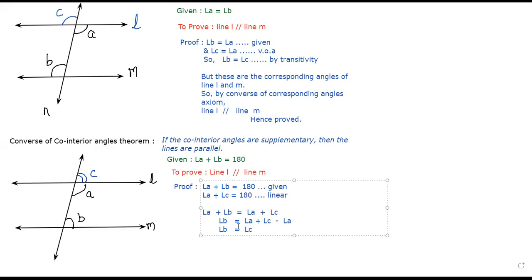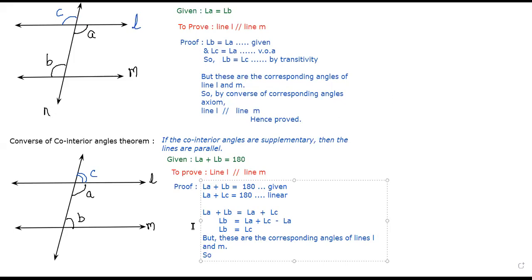But what are B and C? Corresponding angles. Correct. These are the corresponding angles of lines L and M. Yes or no? Yes. And therefore, by what?